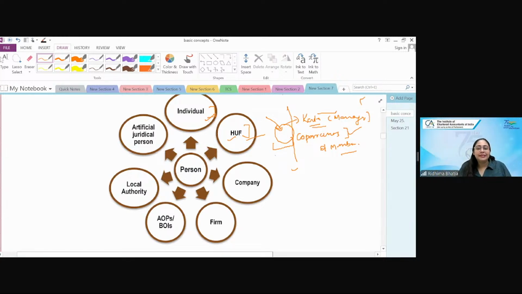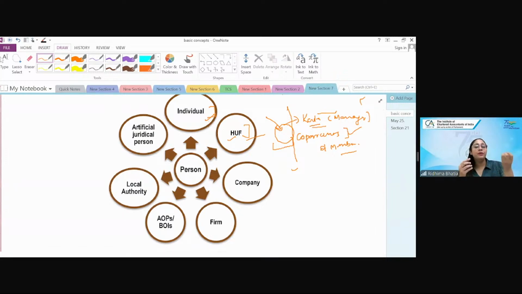Sorted? Now, next we come to company. Company is very important. Identifying the right person is very important because in the Act, somewhere it will be written every person, but at some places it might be written every individual in HUF. So you will understand that this provision is not applicable for every person. This provision is applicable only for an individual in HUF.